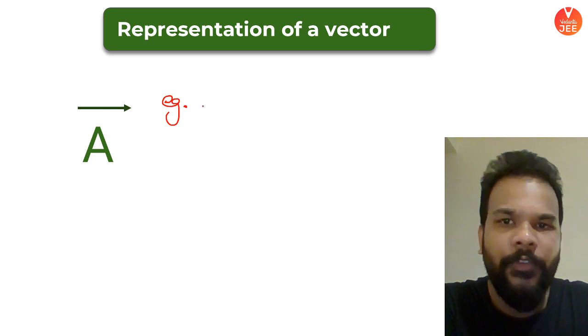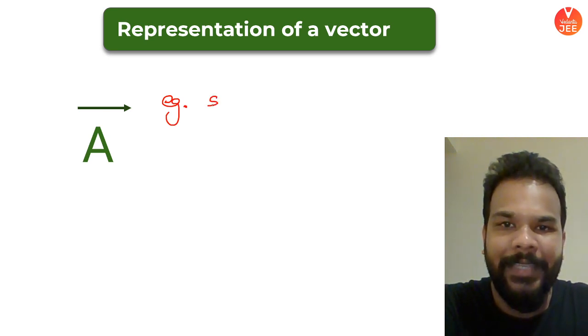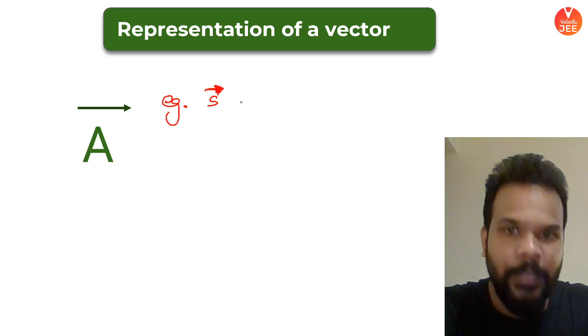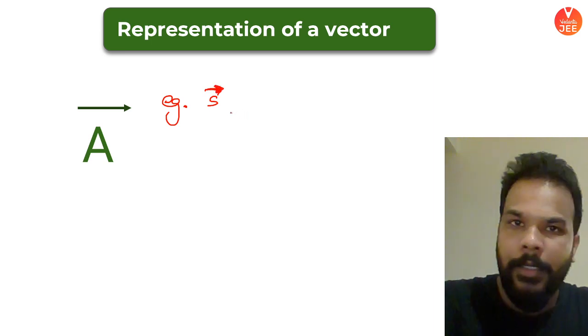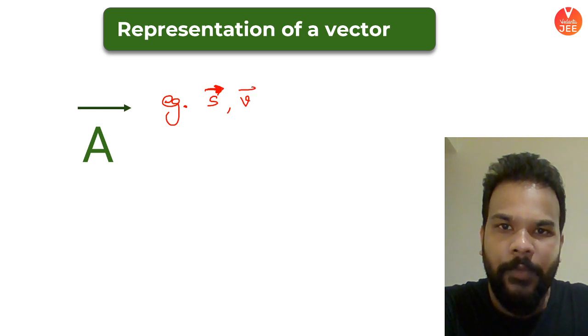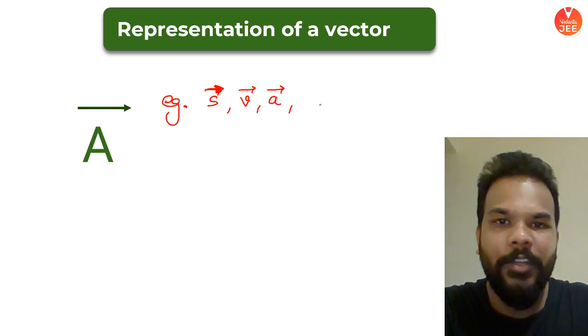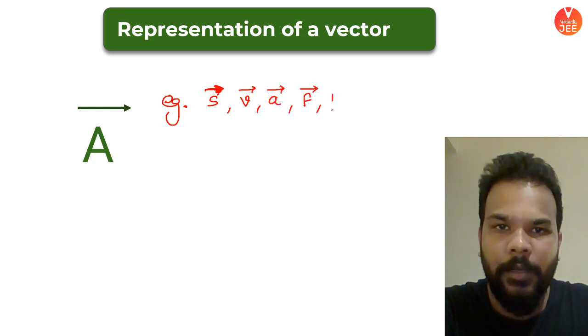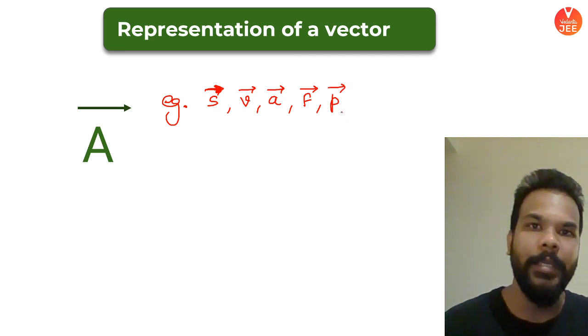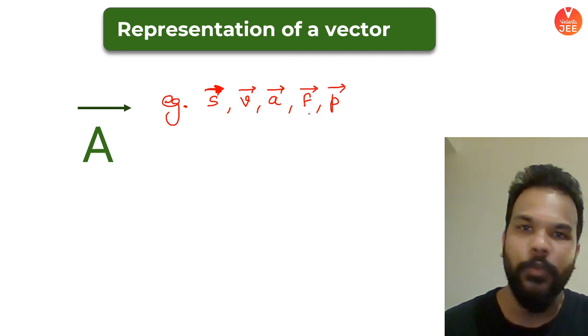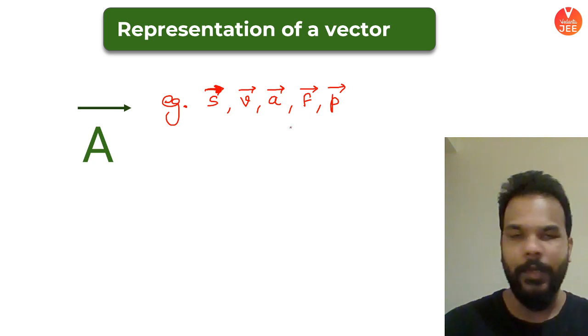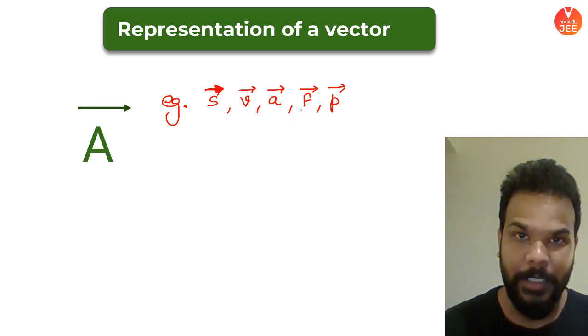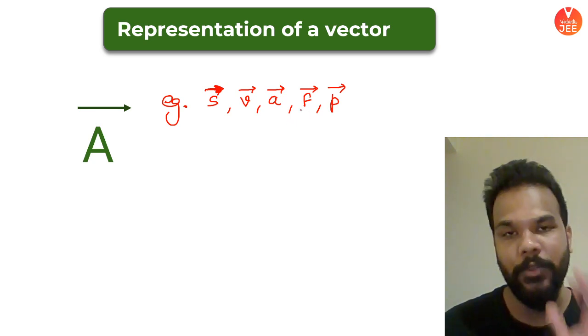For example, say if you represent displacement with S, then writing S with an arrow over it in the right direction is only how you represent the displacement vector. Similarly, velocity vector, acceleration vector, force vector, and momentum vector. Okay guys, no other direction of arrow you will mention, only arrow which is pointing towards right side, because it is a symbolic representation. It's not telling you anything else, it's only a symbol.